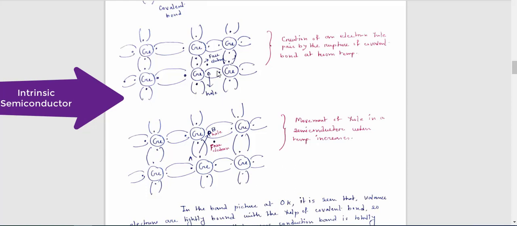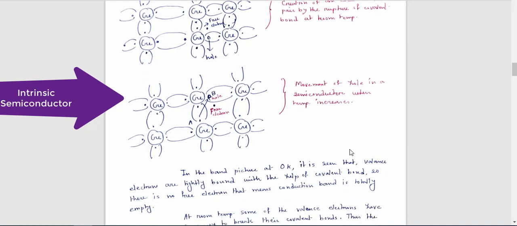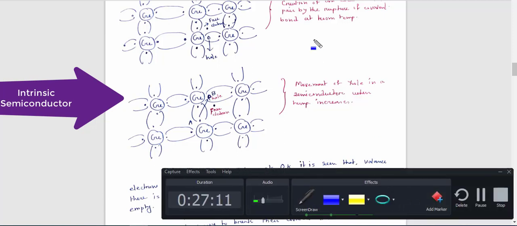So in this process the electron leaves a hole in its initial position, and in the third figure we have seen that the valence electron at position A fills the position B of a hole, and effectively the hole moves from B to A. Thus the holes move in the direction opposite to the direction of the valence electron. Suppose here an electron is present, this is the position of the valence electron.